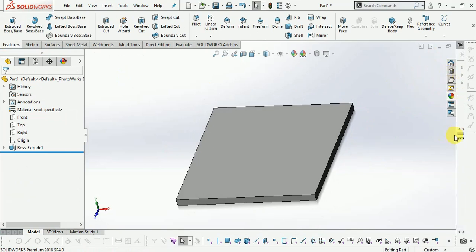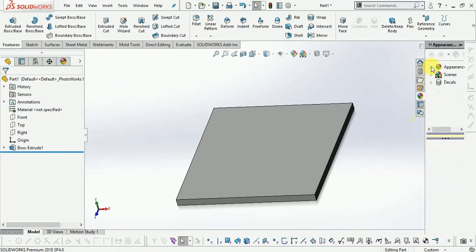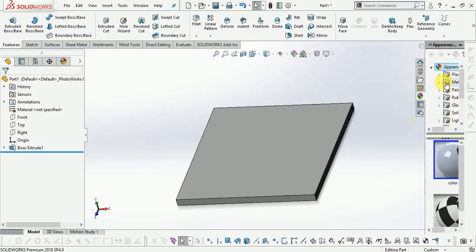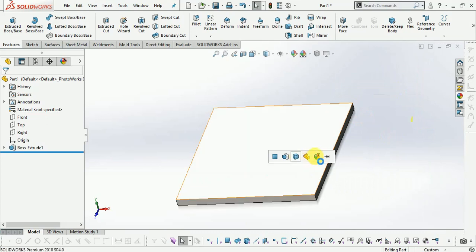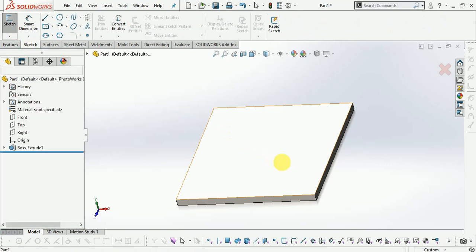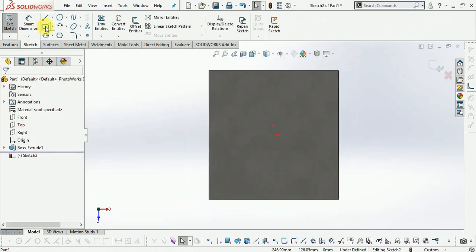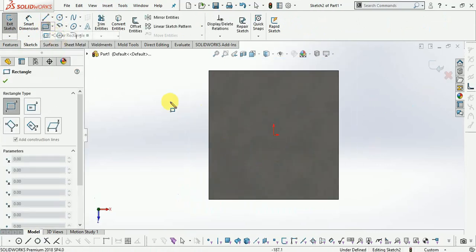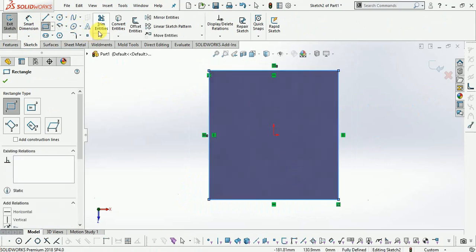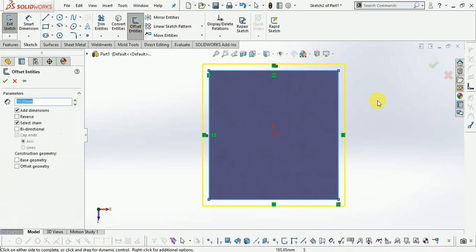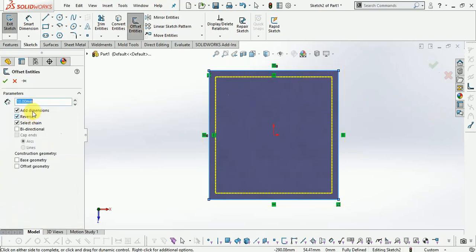Applying the appearance like a steel. Now sketch, select the square, and now offset it in reverse direction 7 mm.